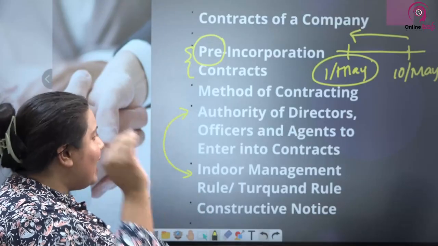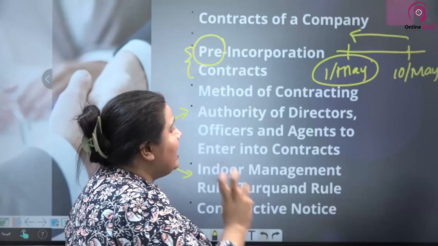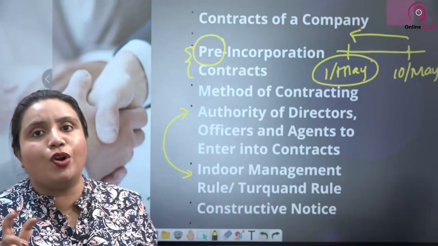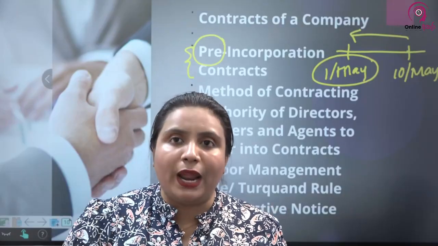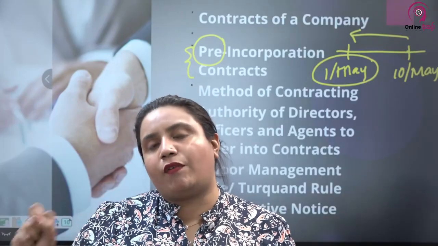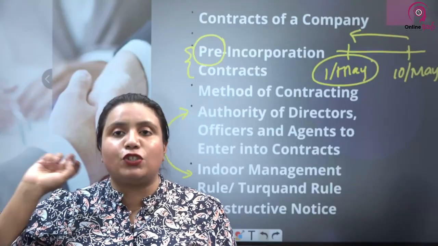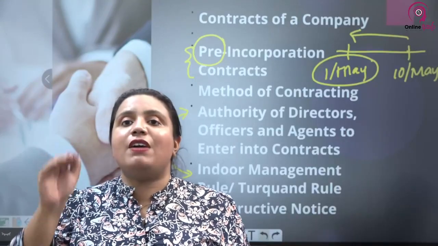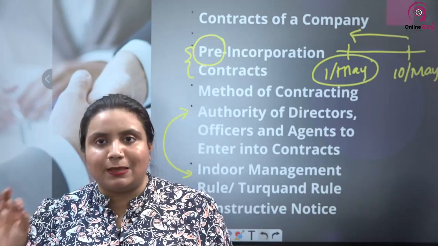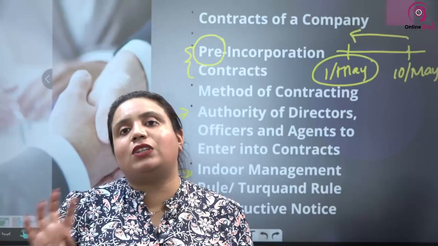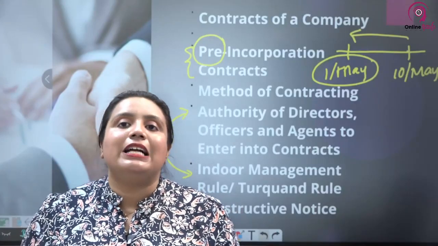The directors, agents and officers of the company have to find out whether they really have the authority to enter into contracts or to sign on behalf of the company. As in the Indoor management rule or the Turquand rule, the third party has no liability to find out about it. Even if there is constructive notice, that is also irrelevant. That was about constructive notice.